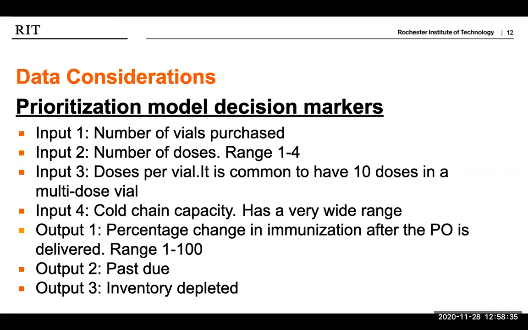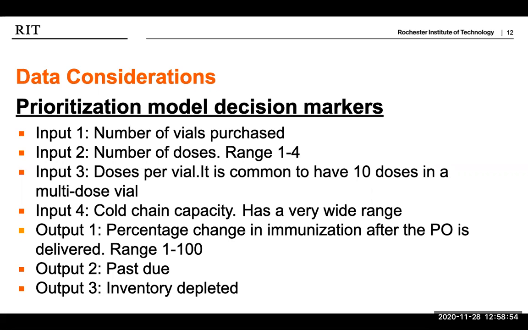Sparsely populated regions usually prefer single dose vials because many vaccines have to be administered within 8 hours of breaking the seal of the vaccine. So we have taken some of the common values like 10 doses in a multi-dose vial and single dose vials.